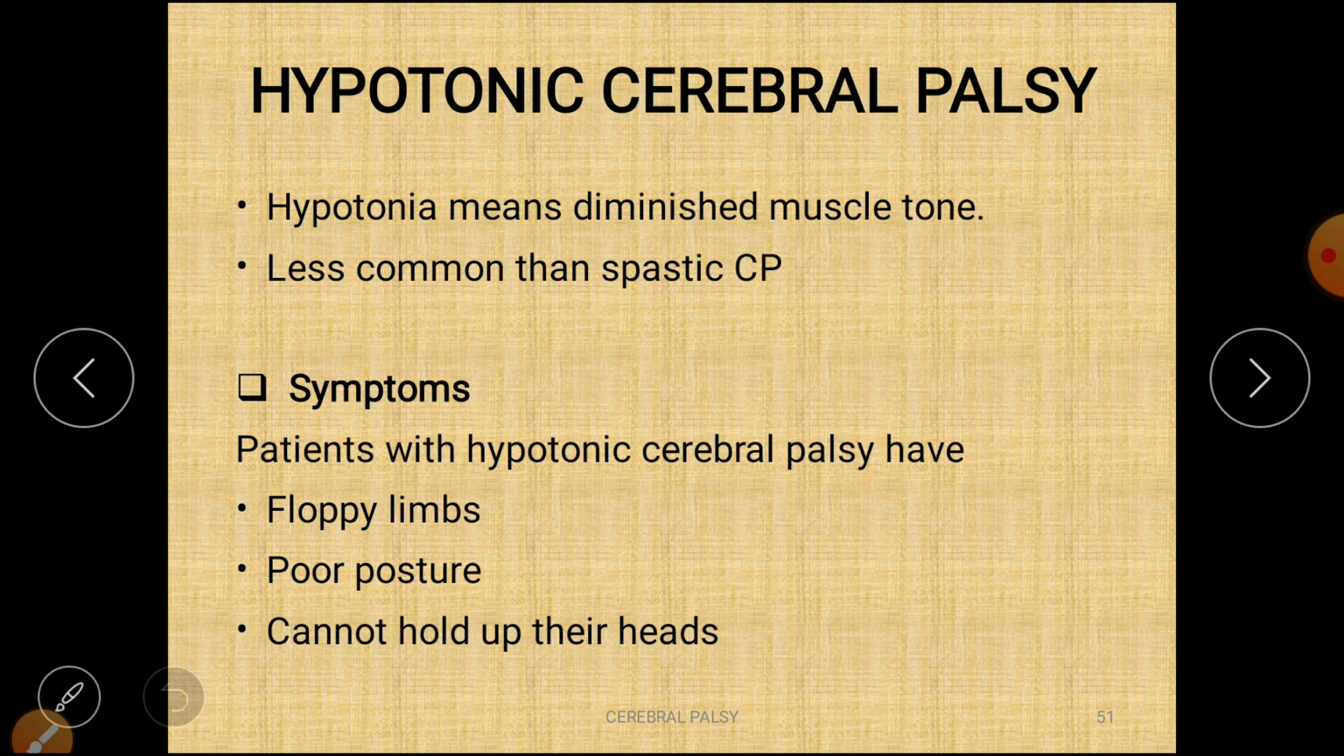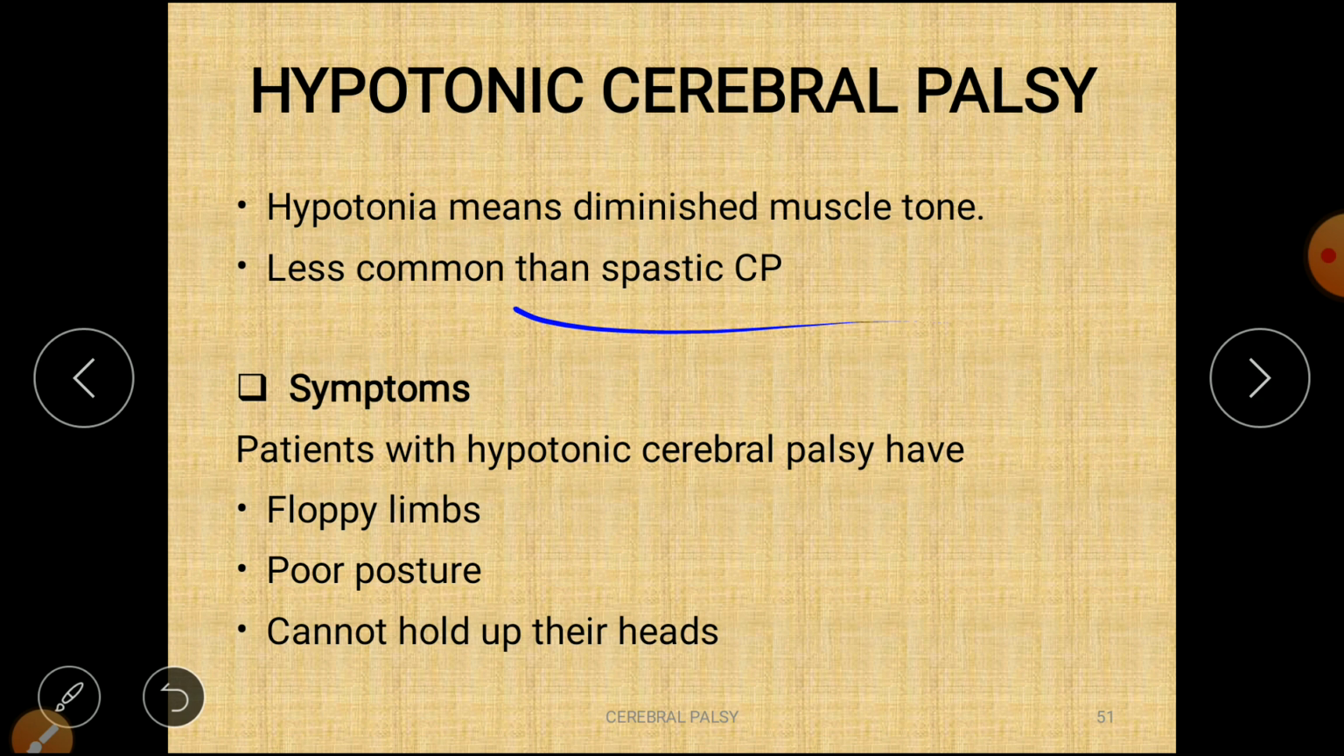The fourth type is hypotonic cerebral palsy, where tone is decreased. Hypotonia means diminished muscle tone and hypertonia means spasticity. How is spasticity checked? It is less common than spasticity. Basically, spasticity is checked by fast passive movement. Some students ask whether spasticity is checked by active movements, but spasticity is only checked by fast passive movement. It is the only method. And hypotonia means decreased tone in the muscle.